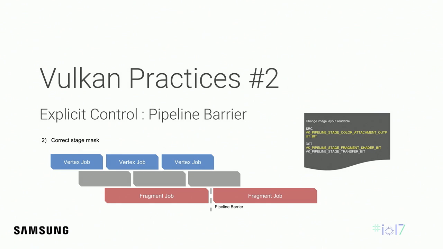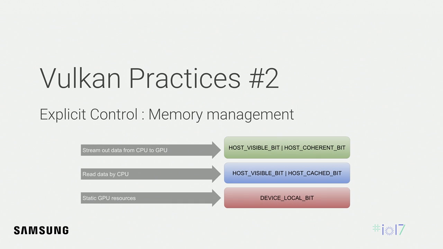If you change the barrier between every fragment stage, then there will be no waiting between fragment and vertex stage anymore. You also can manage the memory more precisely. You can use a different memory type for each purpose, and this will give you more optimal memory management.